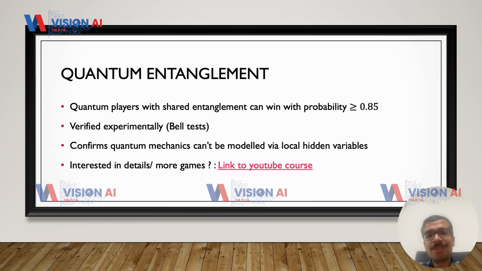However, there are some strategies which, if you use these ideas of quantum entanglement, you can design, which will allow you to win the game with probability more than 3/4. And that is exactly cos square pi by 8, which is roughly 0.85. It turned out to be a crucial test for quantumness: if you can win this game, then you can show that a quantum computer is strictly more powerful than a classical one. These ideas have been verified experimentally using Bell tests. This essentially confirms that quantum mechanics cannot be modeled via local hidden variables.